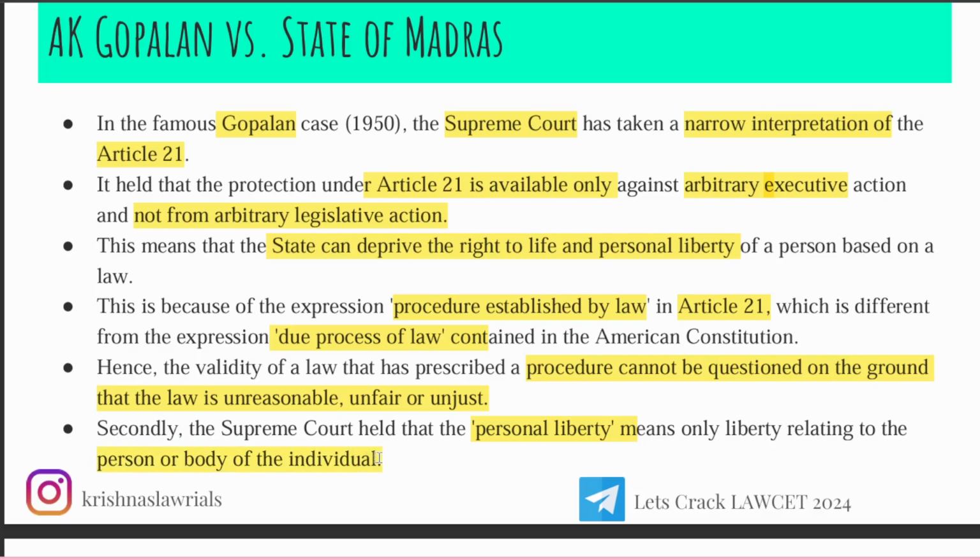an individual person's body, or something related to their body. In essence, if I am a person, something related to me or my body is only considered as personal liberty. This was given as an explanation of this article. They explained Article 21 is all about a person, their liberty, or something related to the body of the individual. That's it.